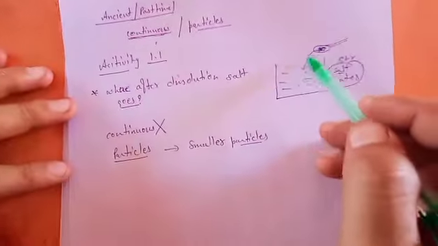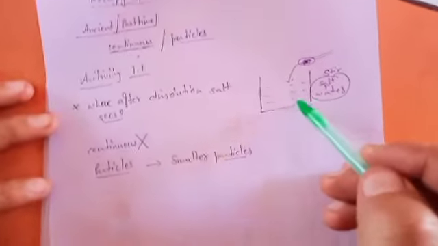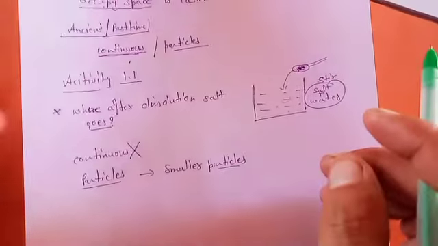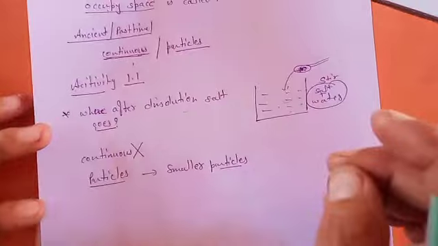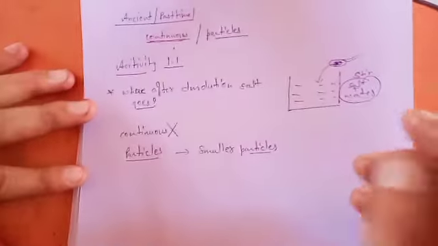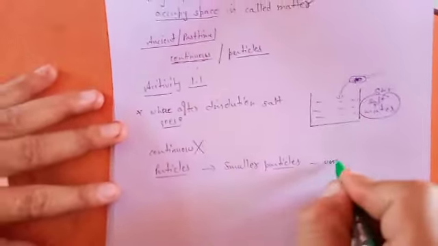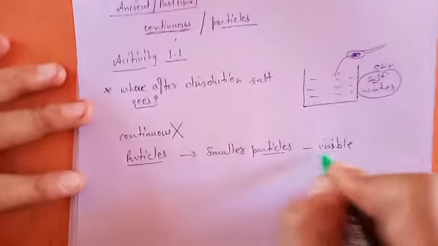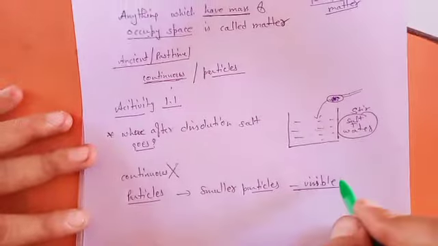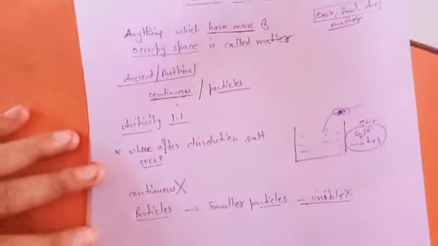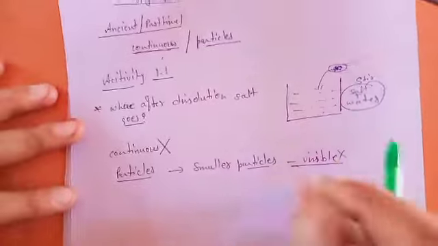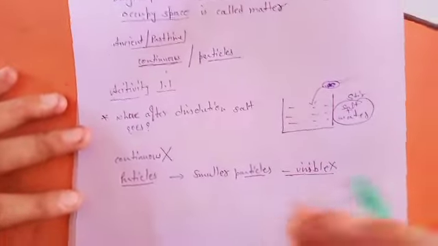That's why when we add it into water, it gets dispersed and breaks down into smaller pieces which are not visible. So these are not visible even. That's why salt disappears after dissolution.